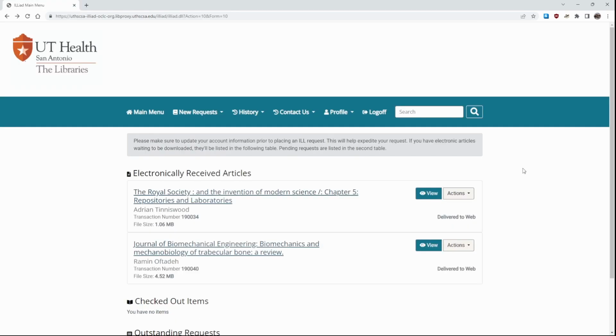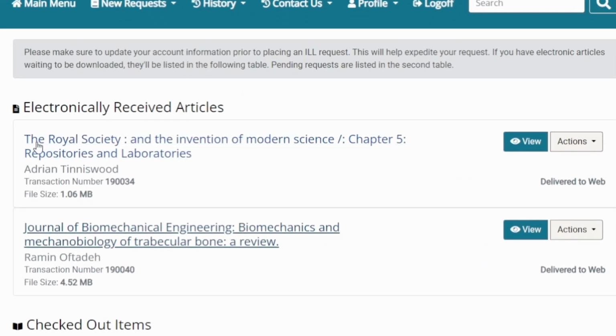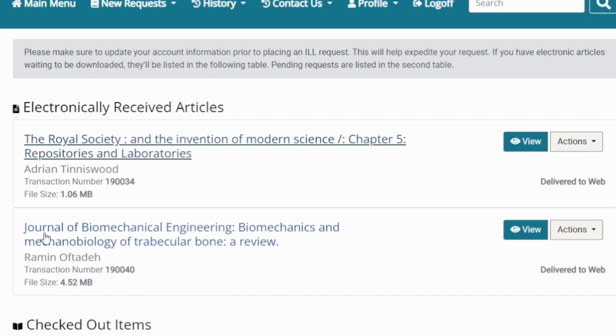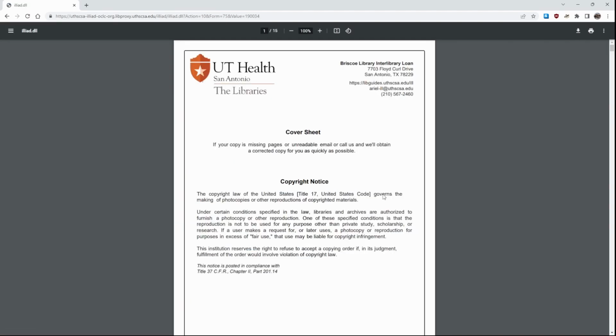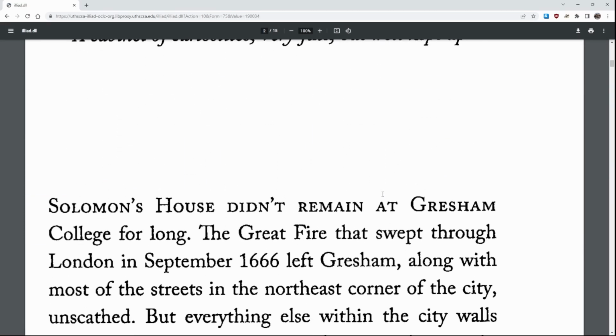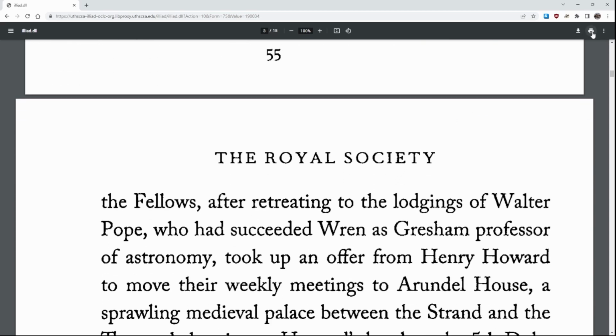You'll find your currently active requests in the Electronically Received Articles area of your account. Here you can view the requests that are currently being stored in your ILL account. Please be aware that these are kept in here for 21 days. Afterwards, they will be removed. So if you need to keep a copy of your article, please make sure to download it before the 21 days is over. What you can do here is you can just click the view icon, and that will open it up in PDF format. And from here, you can view and read your article, or you can print or download.